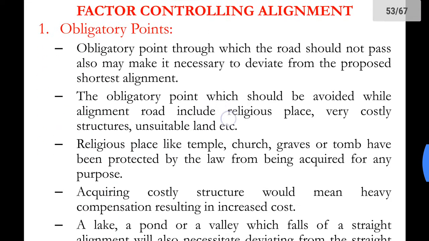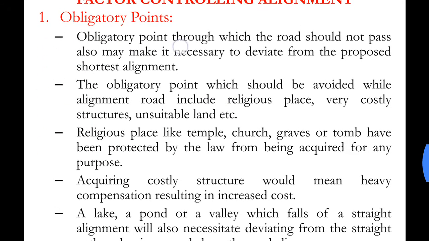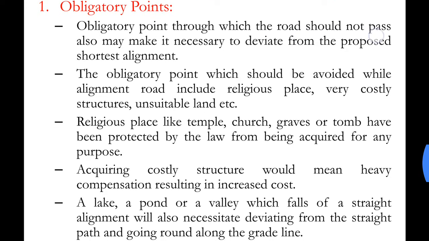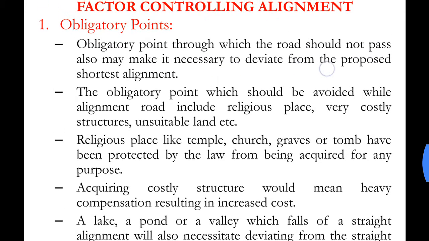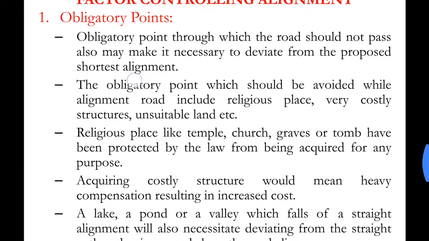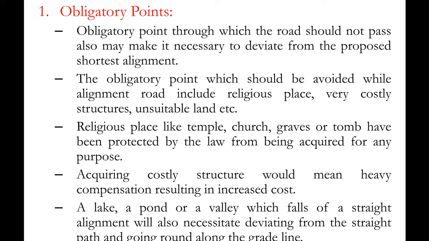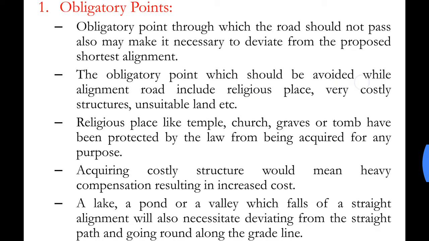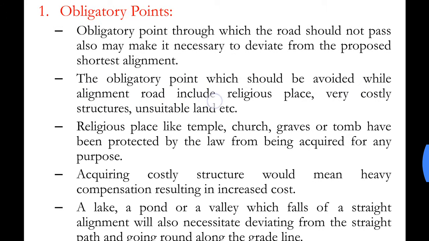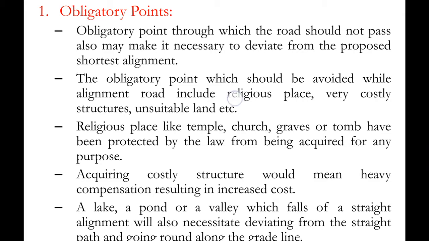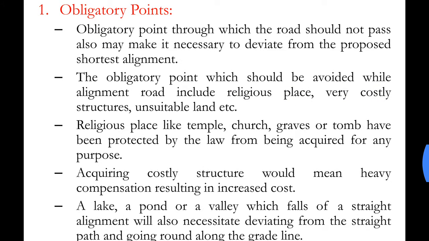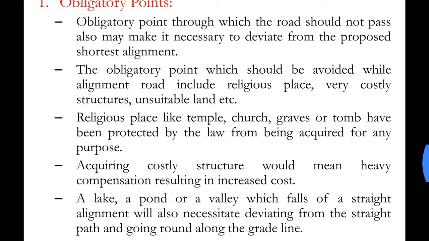The obligatory points through which the road should not pass also may make it necessary to deviate from the proposed shortest alignment. The obligatory points which should be avoided while aligning a road include religious places, very costly structures and unsuitable land.